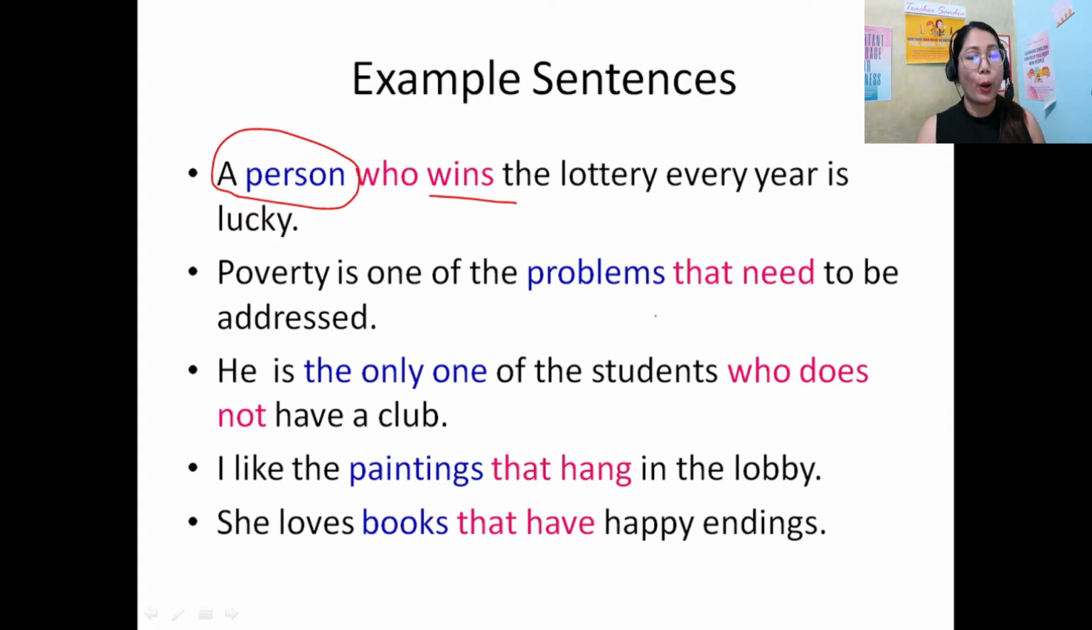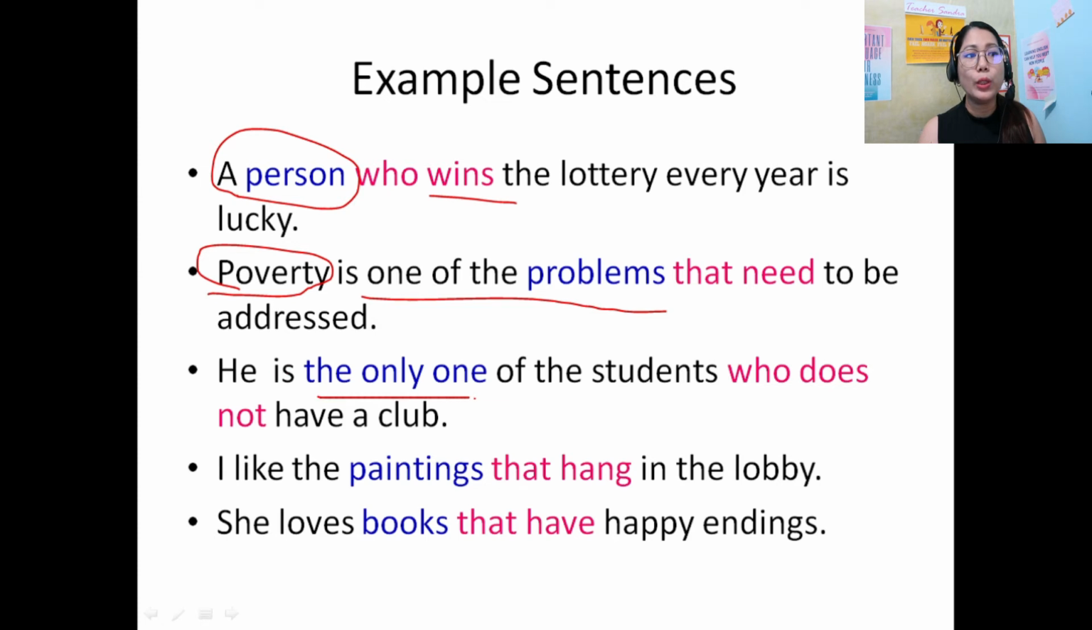Poverty is one of the problems that need to be addressed. Now we have this tricky construction, one of the problems. Then we have to take the plural verb need. Even though we see the subject poverty, we have to focus on the problems. It's like there are many problems and poverty is one of them. So we are focused on the problems. That's why we need the plural verb.